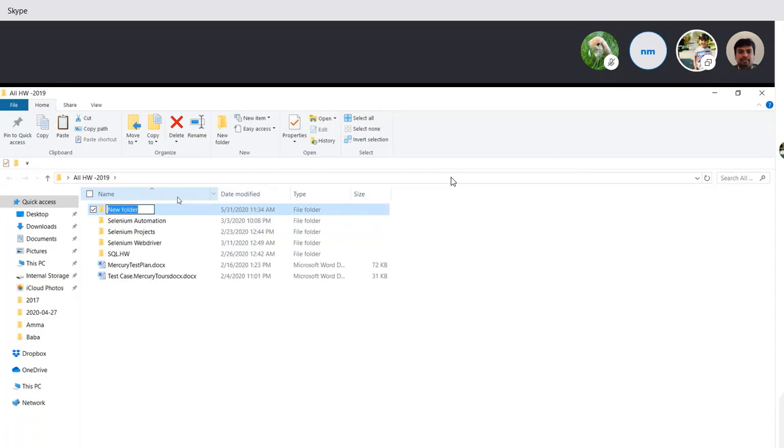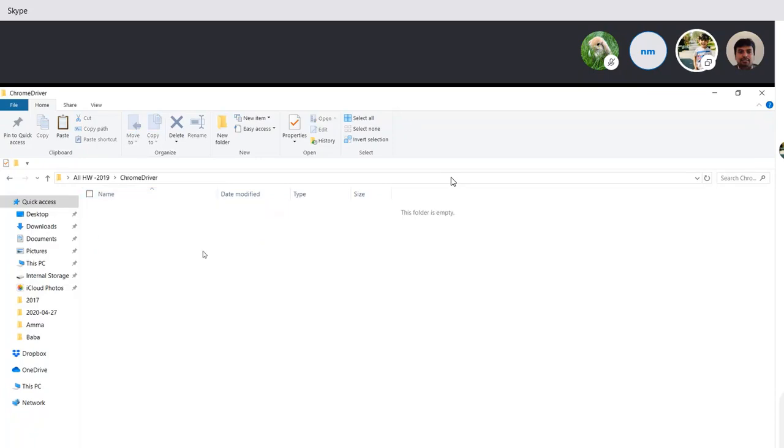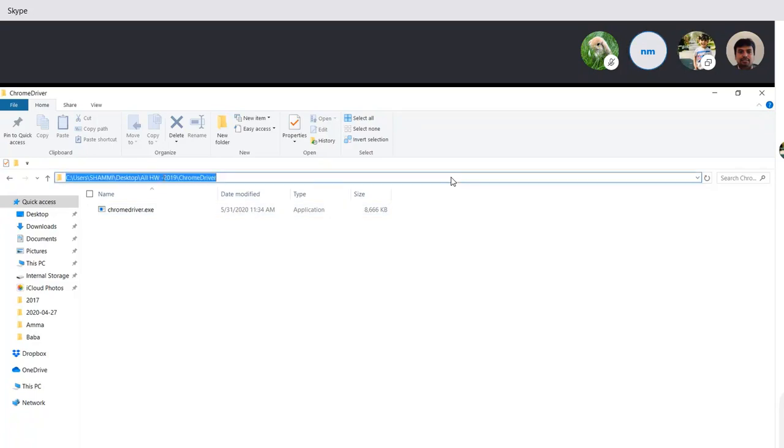Say Chrome driver. Paste it here. Click on the address bar. Copy.